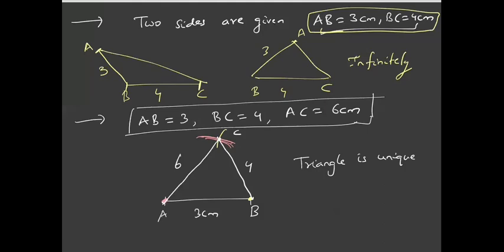That means the angles are also fixed. So given three sides of a triangle, the angles are fixed, and the formula to find the angles we'll learn later. For now, we need to notice the fact that if we are given three sides of a triangle, then the triangle is fixed.